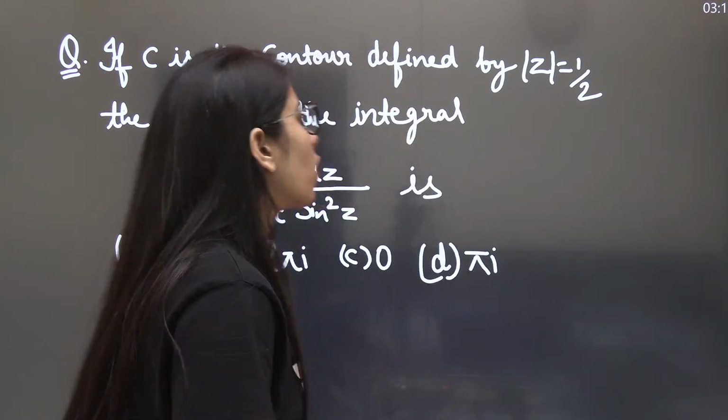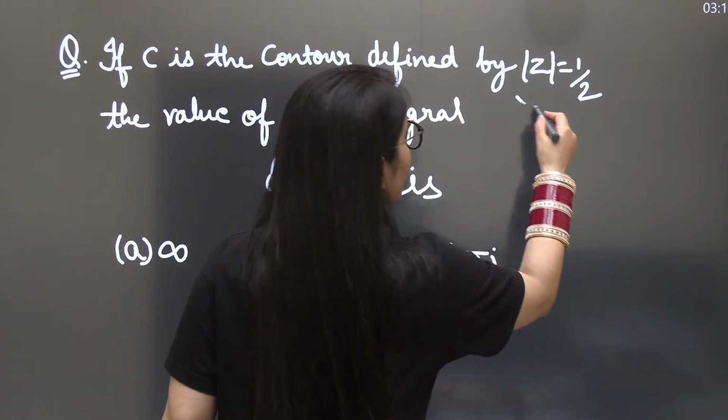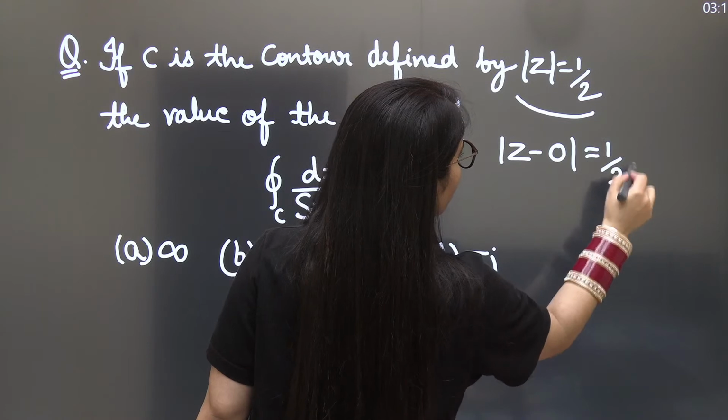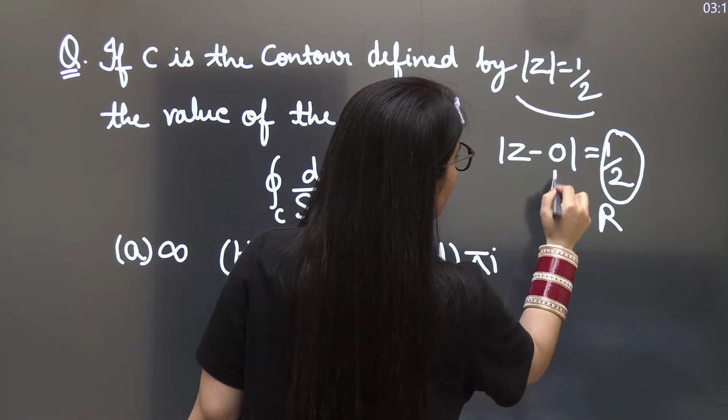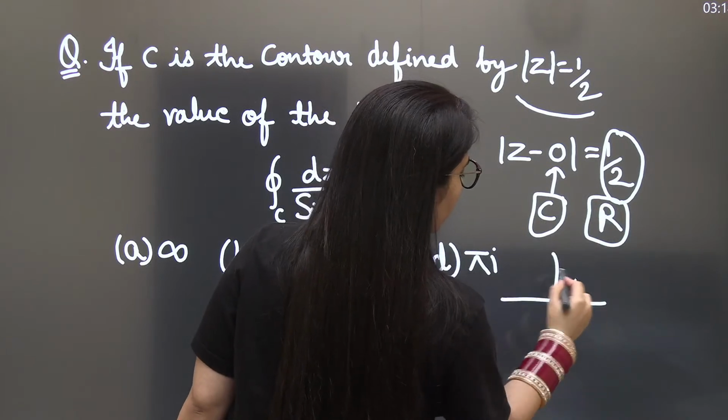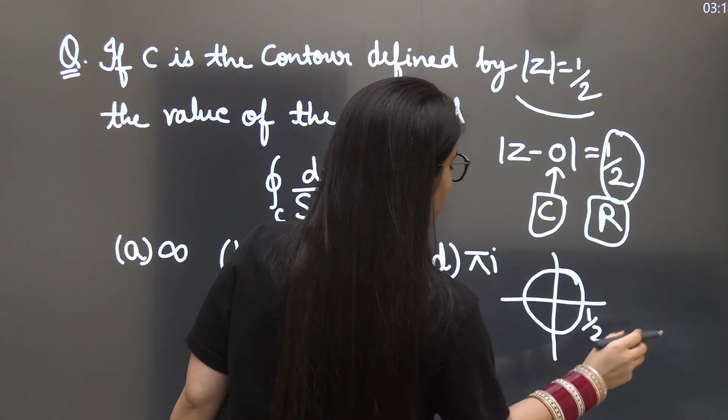So here, if I talk about the contour, it is a circle having the center at the origin and the radius 1 upon 2 units. This is the radius, and this is representing the center. Clear? Now, it is a circle which has the radius 1 by 2 units.